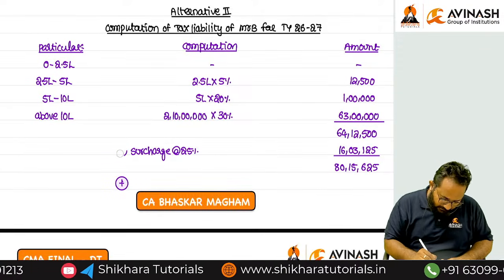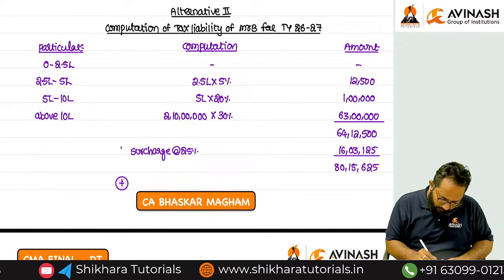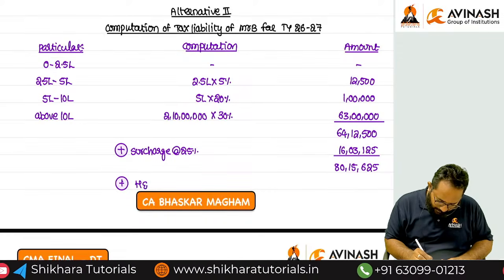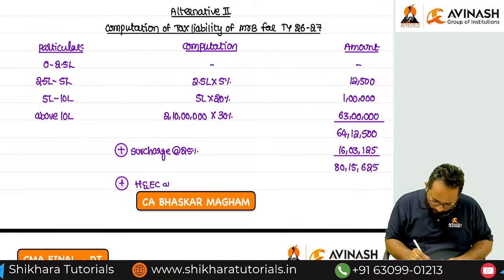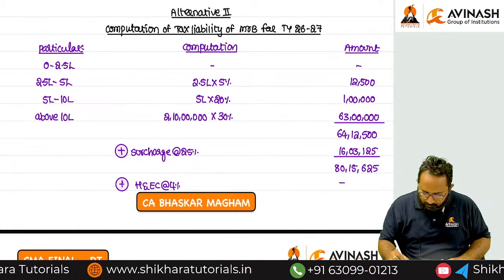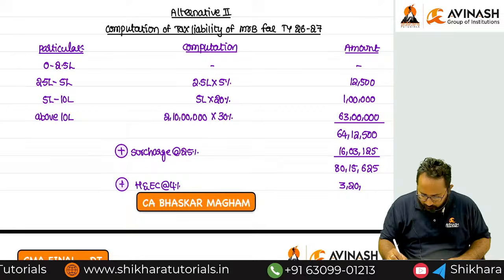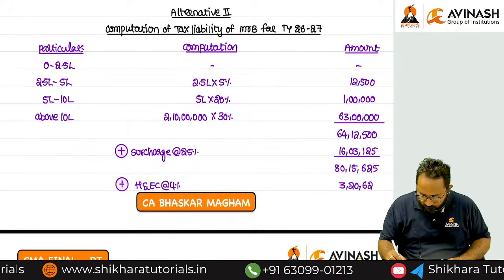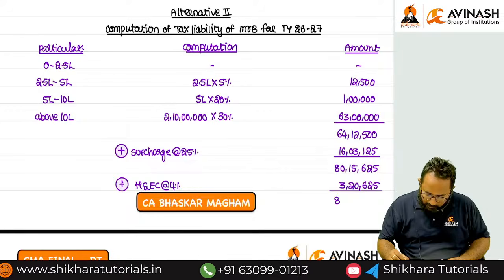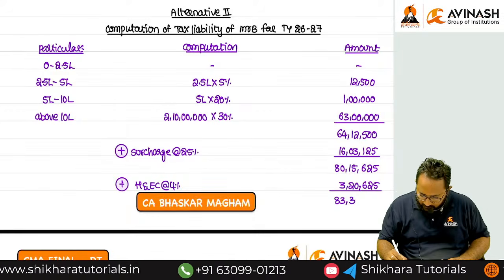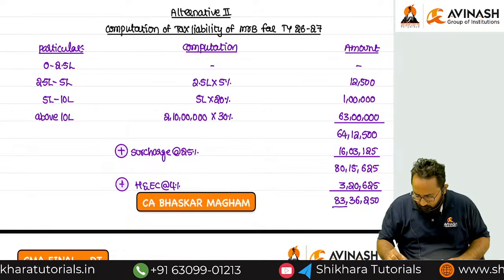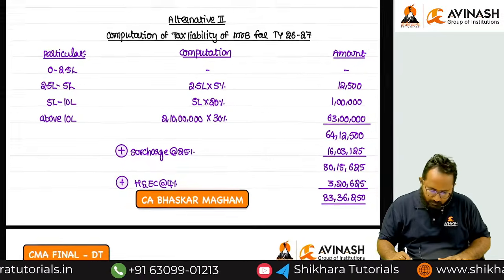What is the meaning of H and EC? Health and education cess. Tell me what percentage I have to apply? 4%. Tell me how much? 3,20,625. Total 83,36,002. Clear?